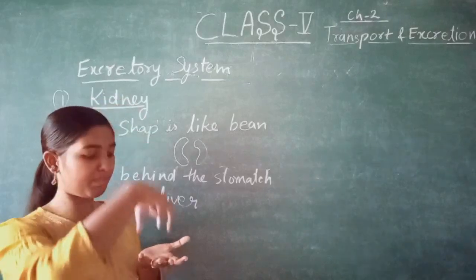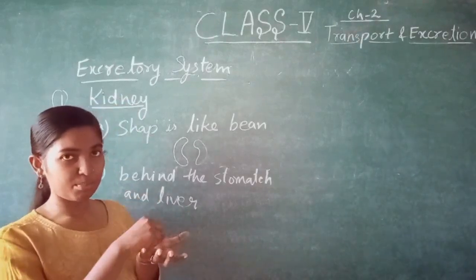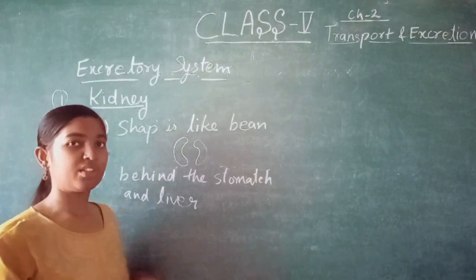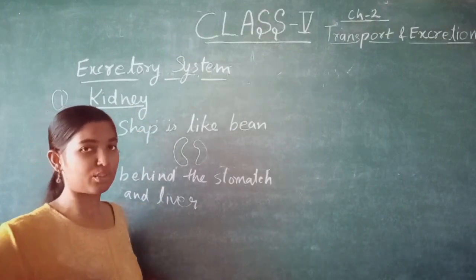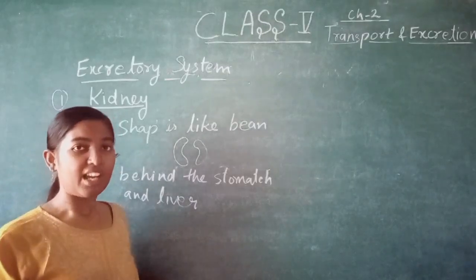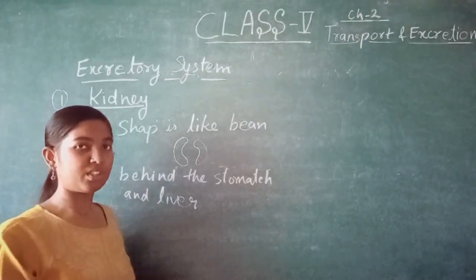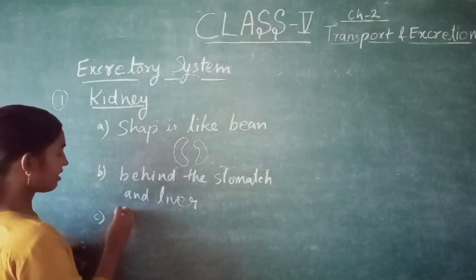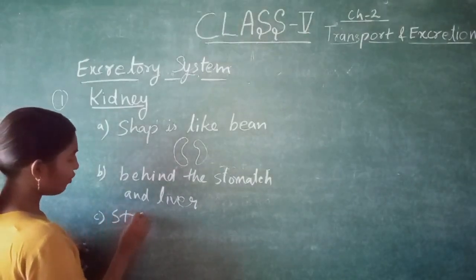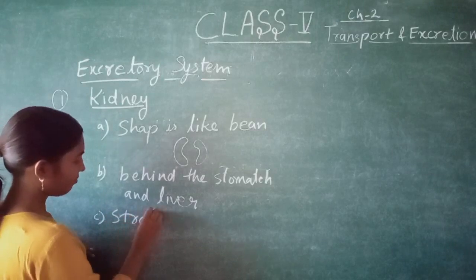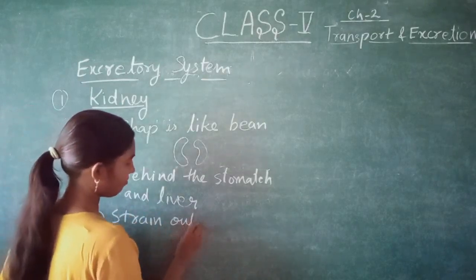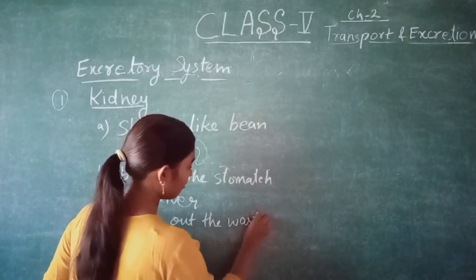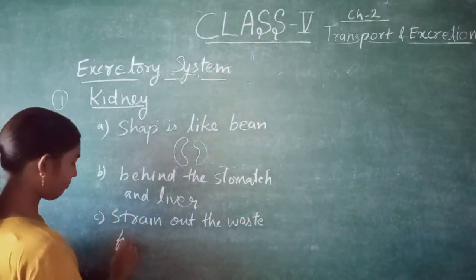Impure blood comes up and impurities remain on top, and pure blood comes down. Then this pure blood is circulated in the body, and the waste product is sent to the next organ. So it strains out the waste from blood.